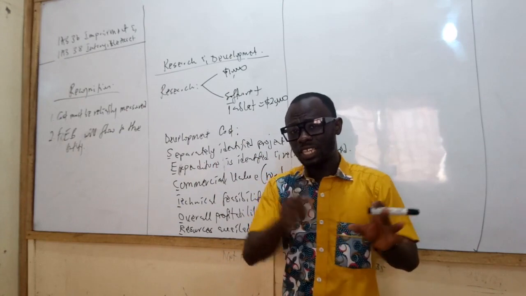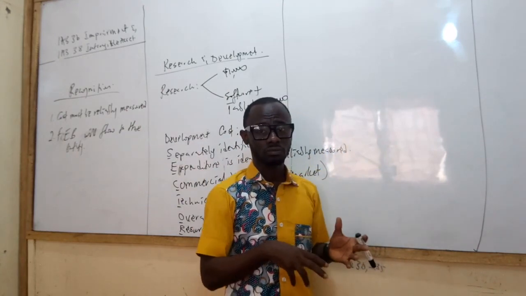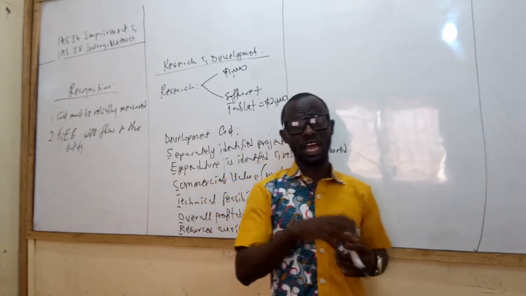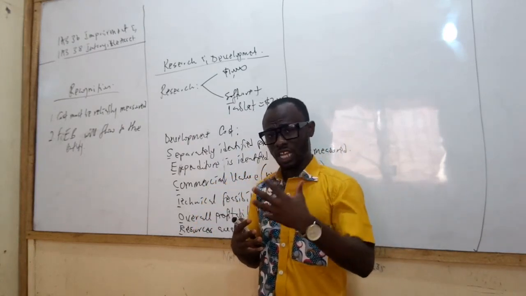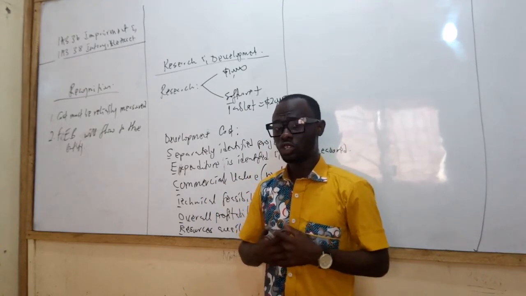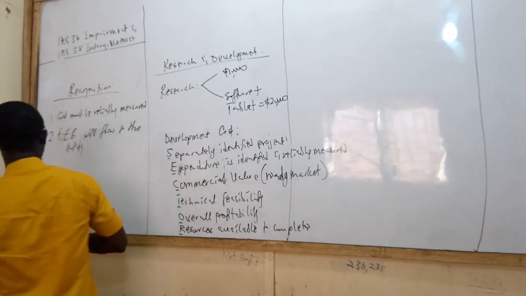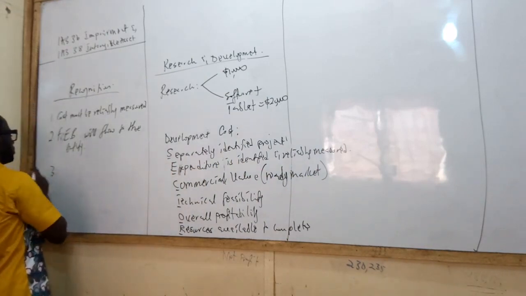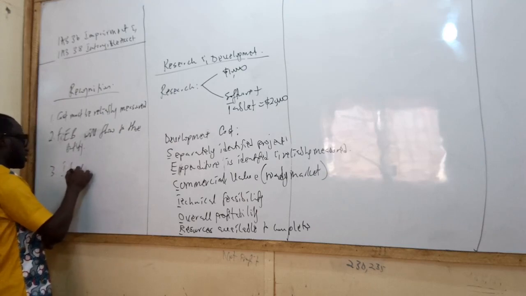So in that case, we cannot recognize that franchise in our books. We cannot recognize it because it's not certain that substantially the money will actually flow to us as a company. Then the third thing is that it has to be a separately identified asset.